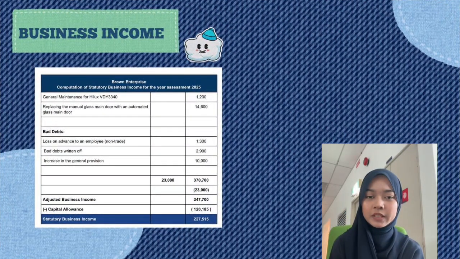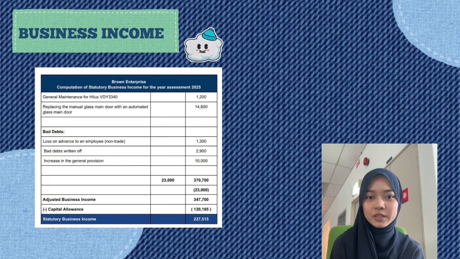For repairs and maintenance, the general maintenance expenses of 1,200 ringgit for the Hilux is allowable. However, the replacement of the manual door glass with automatic glass door costing 4,600 ringgit is a capital expenditure, so it is added back.